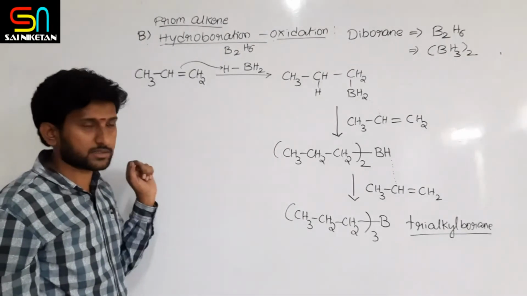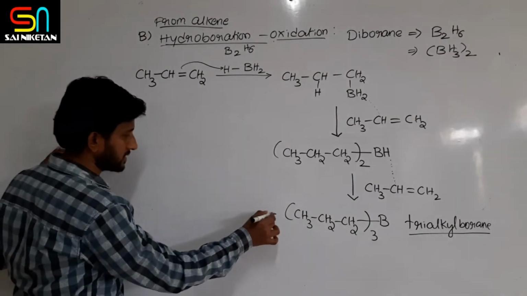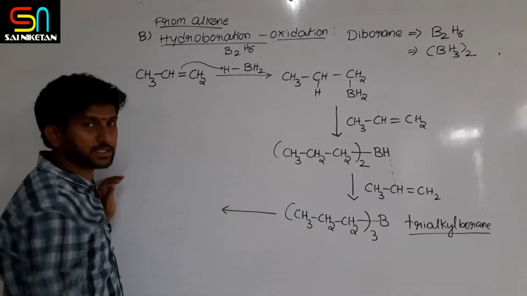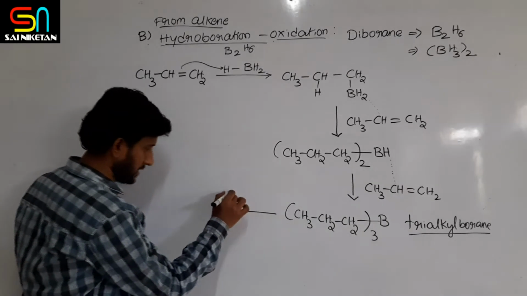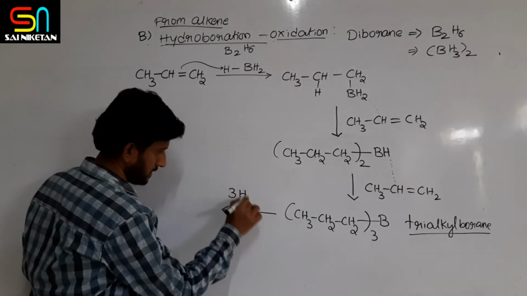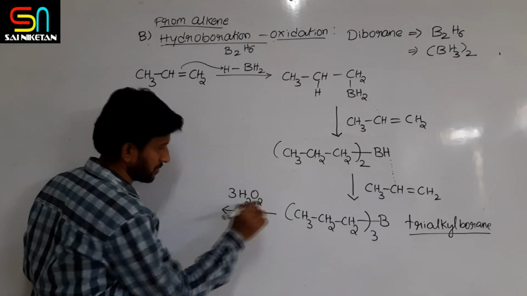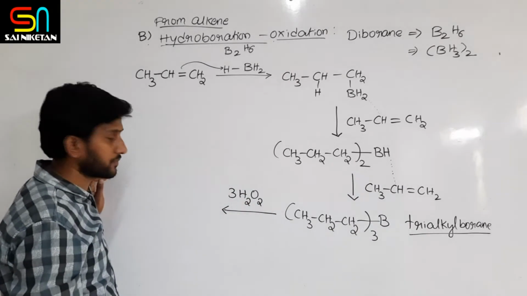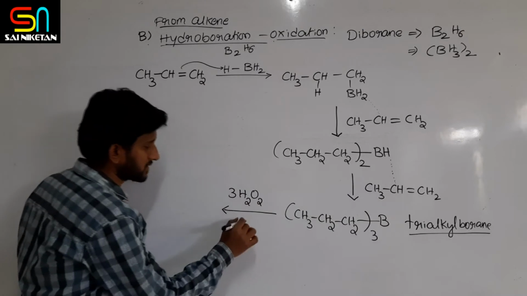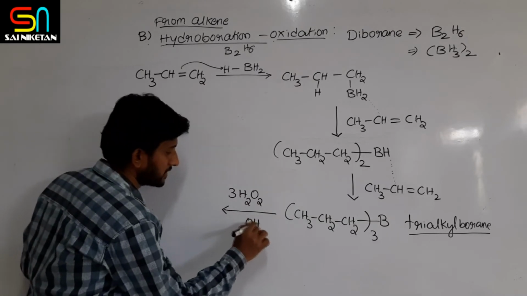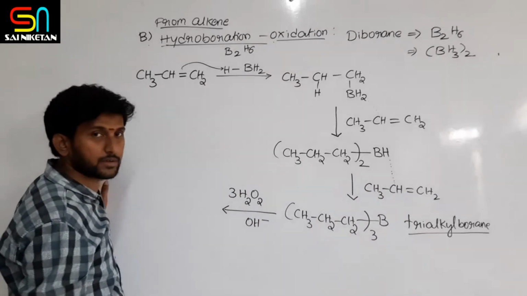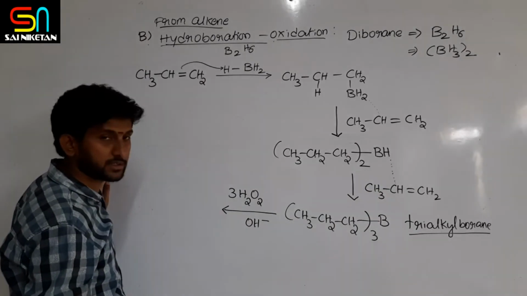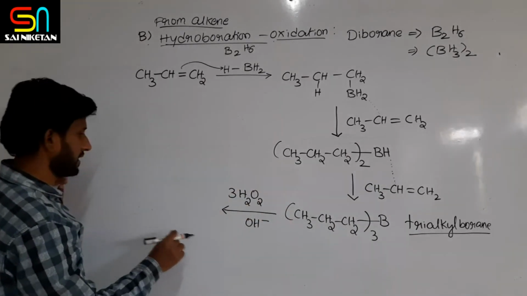After this, we will do oxidation hydrolysis. So this will undergo hydrolysis. That is, here the oxidation is taking place with hydrogen peroxide and with the base. So what will happen here?